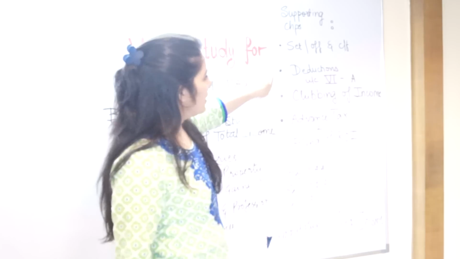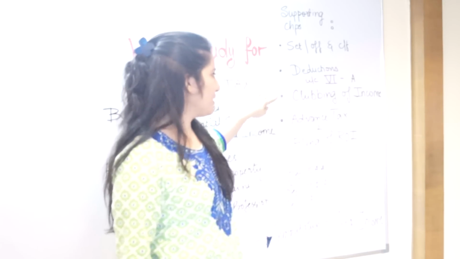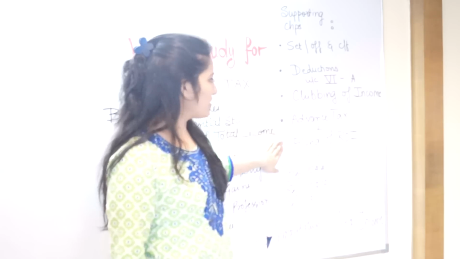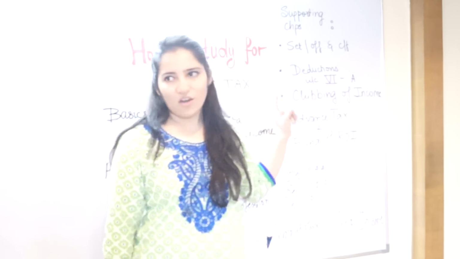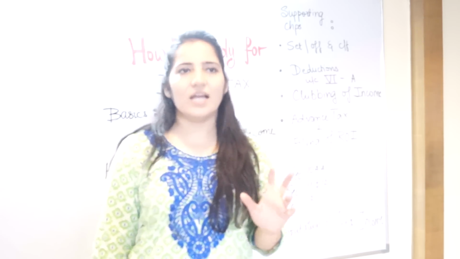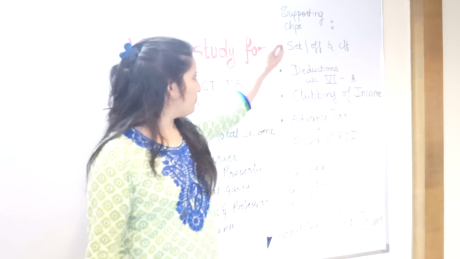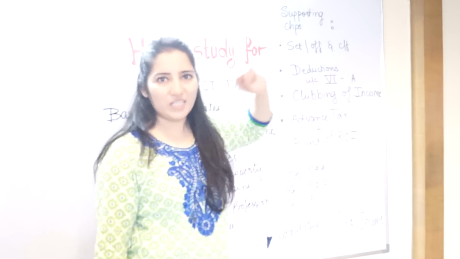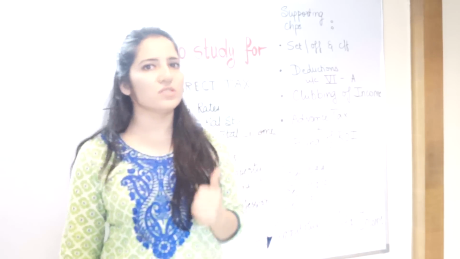Now, the supporting chapters include set off and carry forward, deductions under chapter 6A, clubbing of income, advance tax and filing of return of income. All these chapters, if done well, can get completed in about 8 to 9 hours. Okay, the revision is very easy, and making your own notes, pointers for these chapters is of utmost importance.